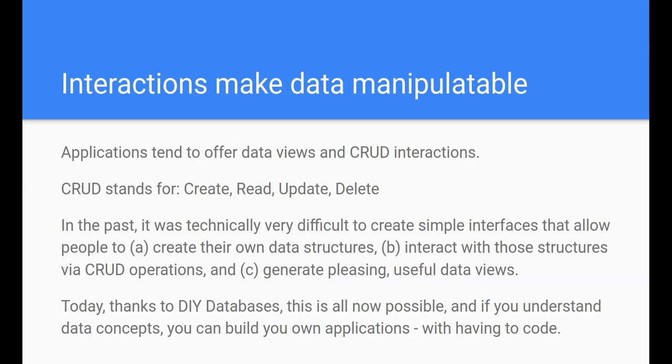But only recently have you been able to turn that spreadsheet data into maps and into interesting graphical analysis charts and things like that, to really get value out of it. And today, thanks to DIY databases like Airtable, we can now do all three of those operations just using spreadsheet skills, which allows you basically to build your own applications without having to code, which is very exciting.